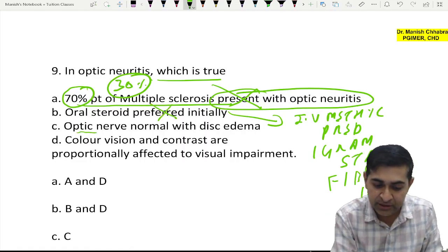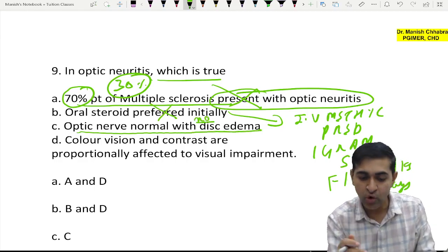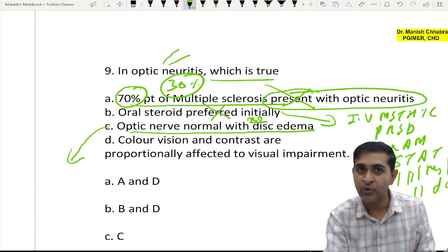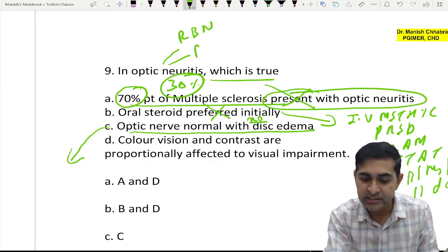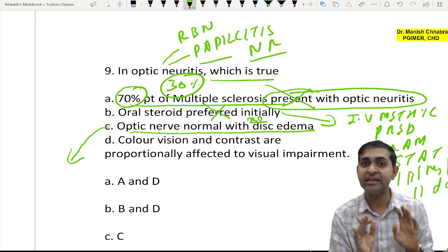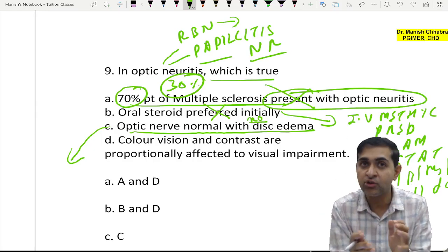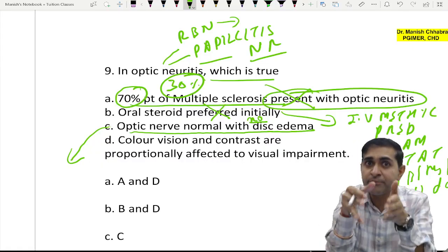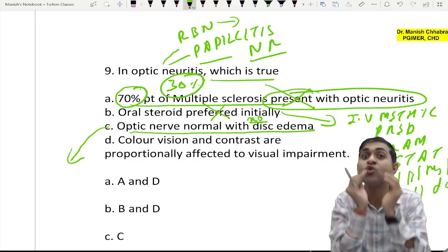Now next is optic nerve normal with no disc edema. Optic nerve normal, of course. So see, optic neuritis is a broader term. There are three things. One is retrobulbar neuritis, another is papillitis, and third is your neuroretinitis. Now retrobulbar neuritis is when there is inflammation of the retrobulbar part of the optic nerve, which lies inside the orbit, intraorbital. So when you do fundus examination, you will see that the optic nerve head is normal.